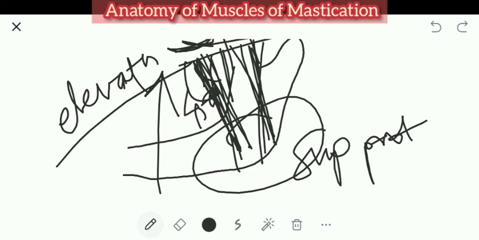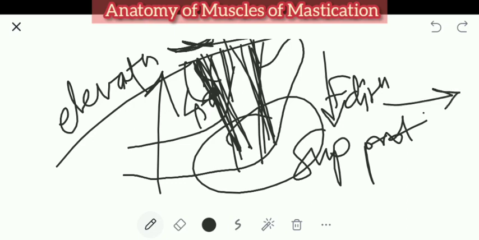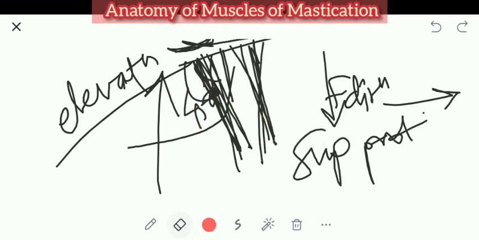Because the direction of the fiber is downward, how can they retract?